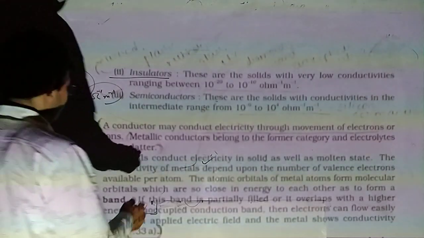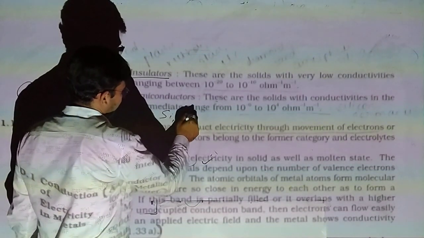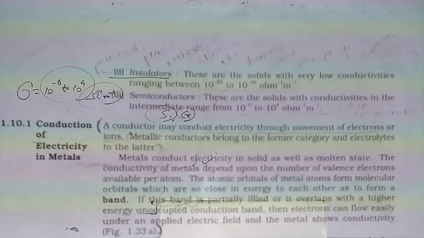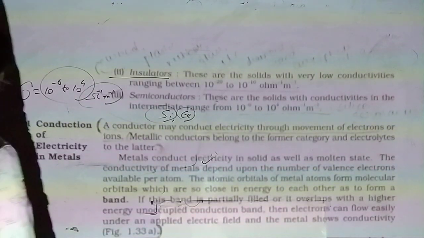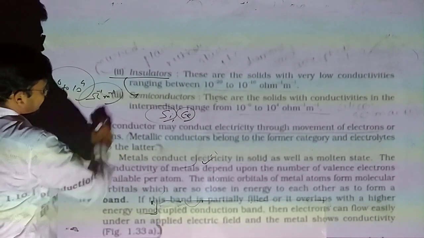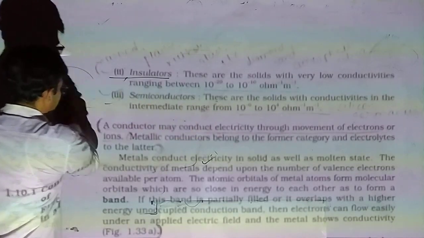Silicon and germanium are examples of semiconductors. We will discuss semiconductors in our next lecture. Semiconductors are conductors at high temperature, and at low temperature they behave like insulators. It has a dual nature, so we call them semiconductors.